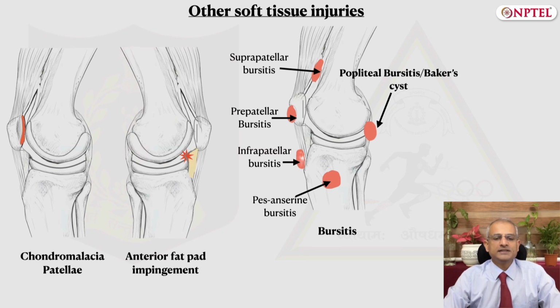Last but not the least is a condition called bursitis, which is inflammation or swelling of various bursae around the knee. The bursae are thin, fluid-filled sacs located normally in high friction areas around the knee. They help in cushioning and lubricating the structures like tendons, ligaments, and muscles, and thus enable smooth and pain-free movements.